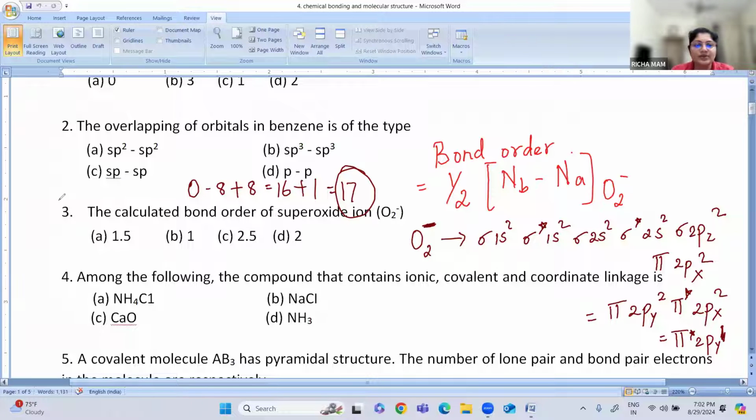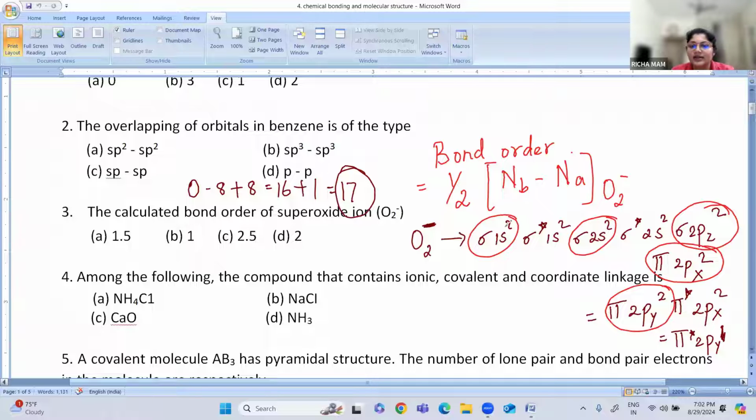Now calculate the number of bonding and anti-bonding electrons. So these are the bonding. First we'll find out the bonding: 2, this 2, then this, and this. So how many are there? 2, 4, 5, 6, 7, 8, 9, 10. So the number of bonding is 10, minus anti-bonding 2, 4, 5, 6, 7.